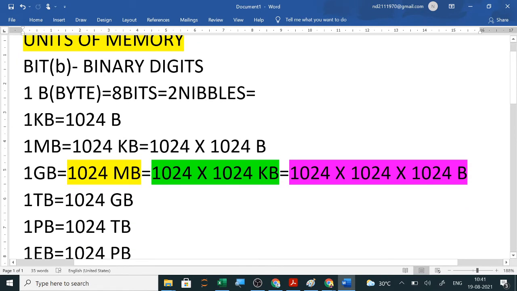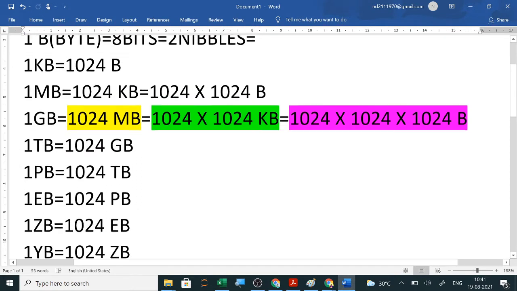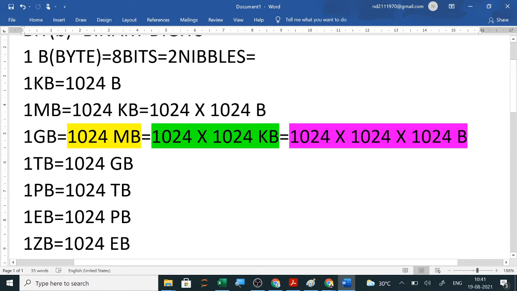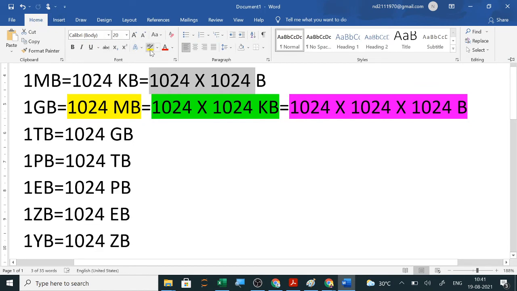Now kilobyte, megabyte, gigabyte, terabyte, petabyte, exabyte, zettabyte, yottabyte. You will see 1 kilobyte equals 1024 bytes. In maths it was 1000, but in computer it is a power of 2, so it is 1024 bytes. 1 megabyte equals 1024 kilobytes. Suppose it is asked in the exam: 1 MB equals how many bytes? What will you write? 1 MB equals 1024 squared bytes, or 1024 into 1024.